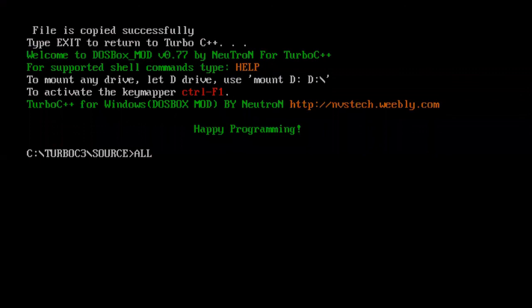To this program all, I am passing the first argument source.txt, space. The second file name is destination.txt. And now you press enter. File is copied successfully. File is copied successfully. To go back to the blue screen, exit.